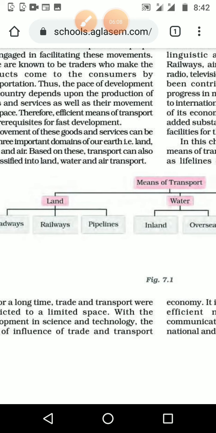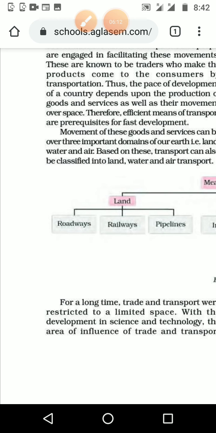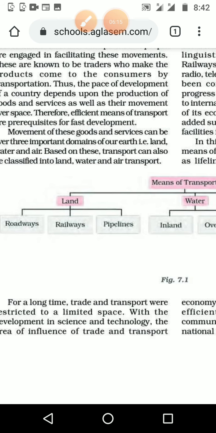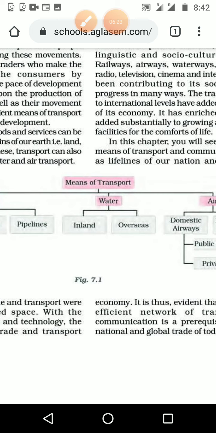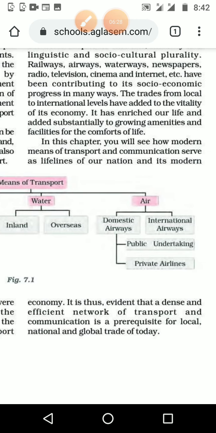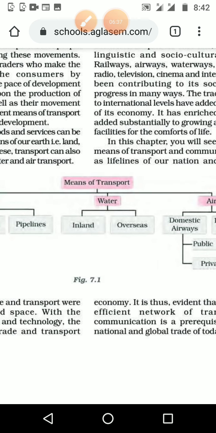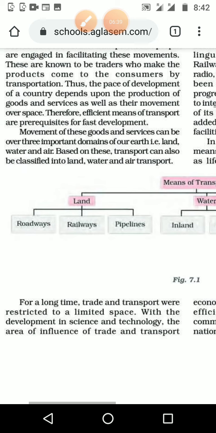And we studied about this transportation, land transportation, water transportation and air transportation, even in first standard, even in KG classes. We studied land transportation in higher classes, roadways and railways; pipelines we have not studied yet. Water transportation we studied, inland and overseas waterways. Then air transport we studied, but not yet domestic and international airways; we studied about the airways and the aeroplane and other things.